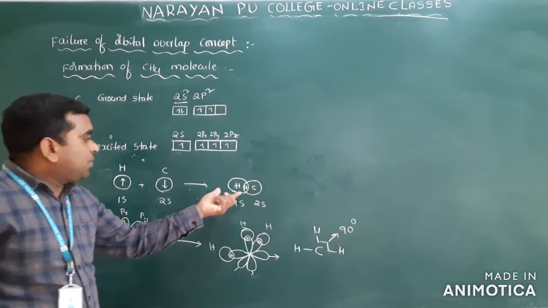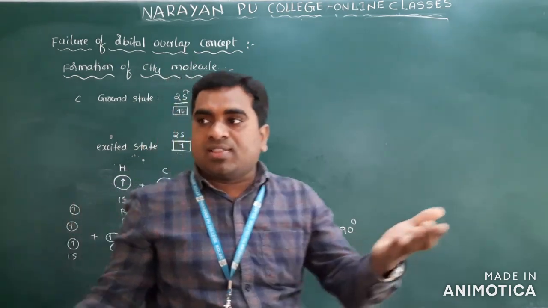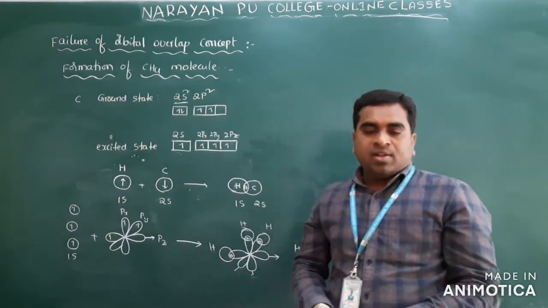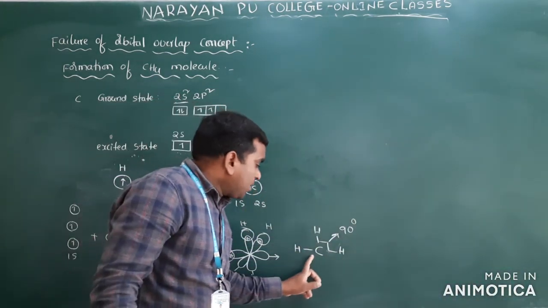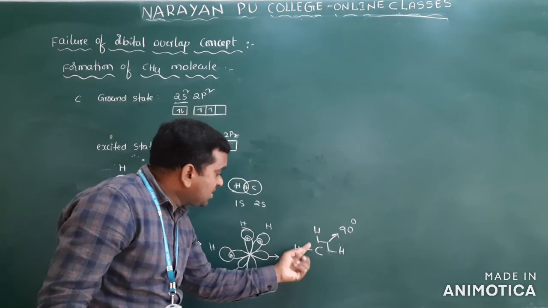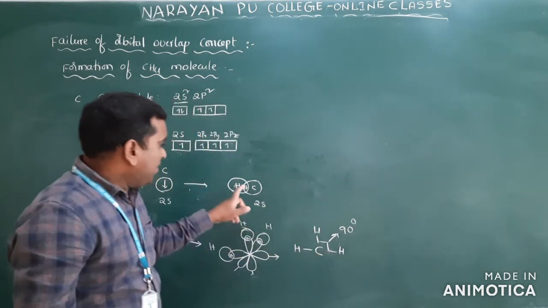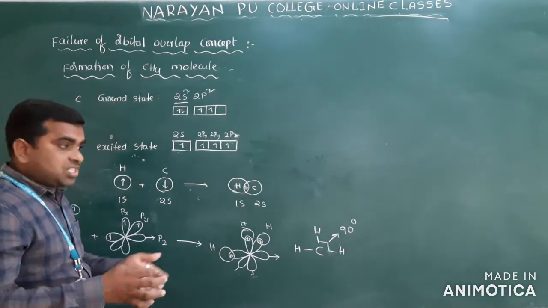But what is the direction of this one? We cannot predict it, because 2s and 1s orbitals are spherically symmetrical. They can overlap in any direction. We cannot predict here. Clear? So that's why we cannot predict this bond, but here we can predict. You know these three bonds are of equal bond length. But this one has a different bond length because the overlapping is different.